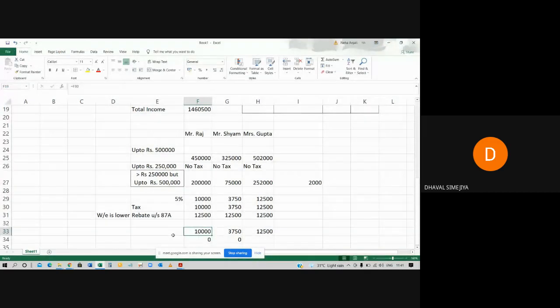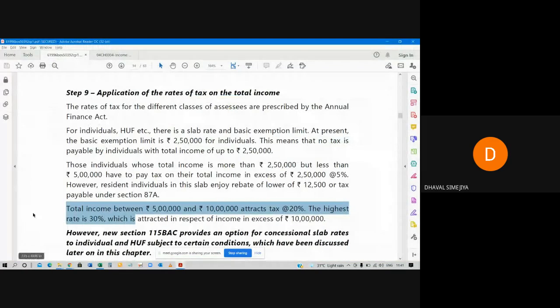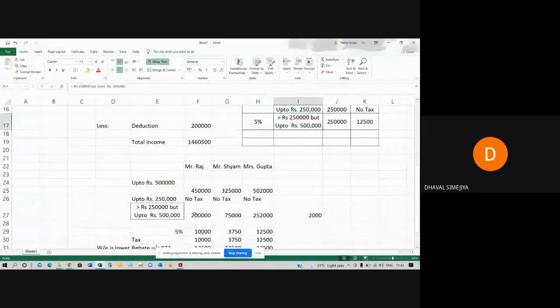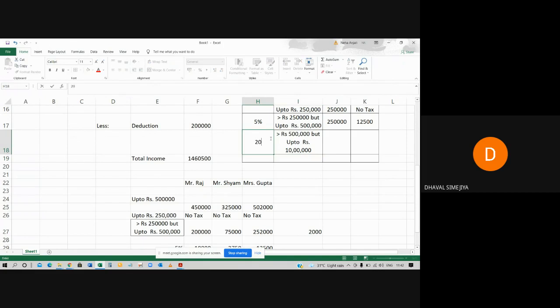Now what about this tax liability of Mrs. Gupta? Now let's read the last point. Total income between 5 lakh to 10 lakh attracts the tax rate of 20 percentage. It means, first of all, I have to write down here my total income is more than 5 lakh rupees, but up to 10 lakh rupees, and my tax rate will be 20 percentage.